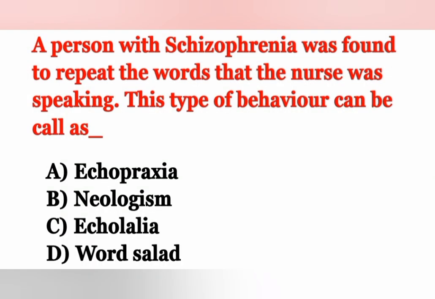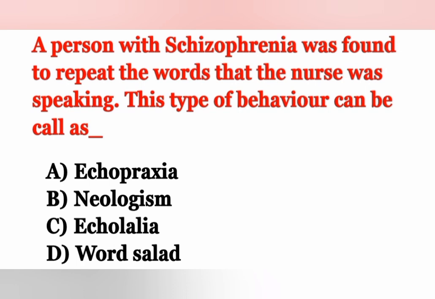The next question: a person with schizophrenia was found to repeat the words that the nurse was speaking. This type of behavior can be called as. Options: Option A, echopraxia. Option B, neologism. Option C, echolalia. Option D, word salad. Here the patient is repeating the words that the nurse was speaking.